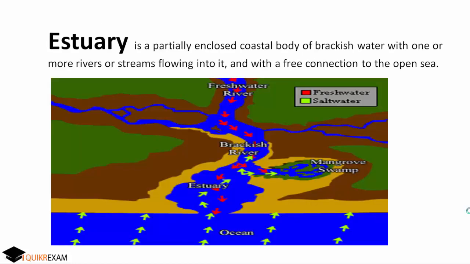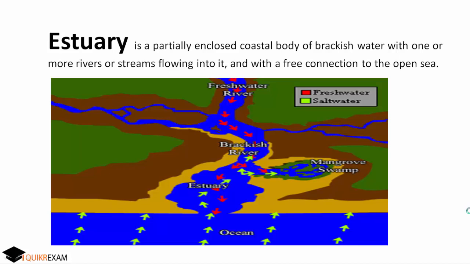So next, move to estuary. What is an estuary? Let's go by definition. It is a partially enclosed coastal body of brackish water with one or more rivers or streams flowing into it and with a free connection with the open sea.